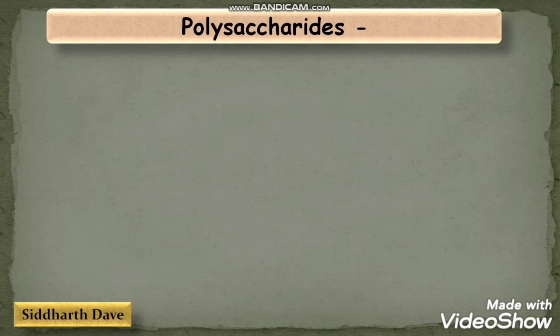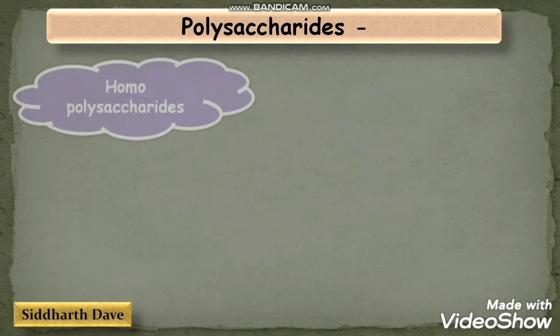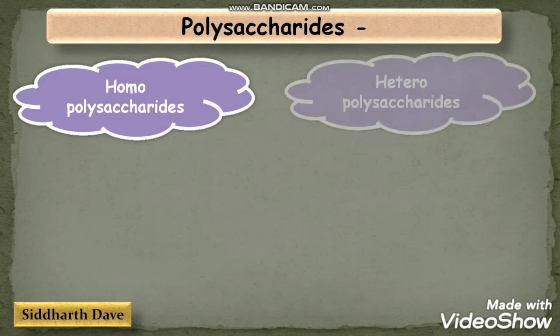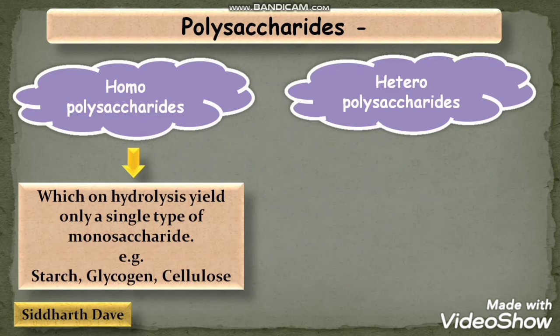As we have already discussed, there are two types of polysaccharide: homopolysaccharide and heteropolysaccharide. When the homopolysaccharide on hydrolysis yields a single type of monosaccharide unit, that is said to be homopolysaccharide. Homo means single type, similar type.